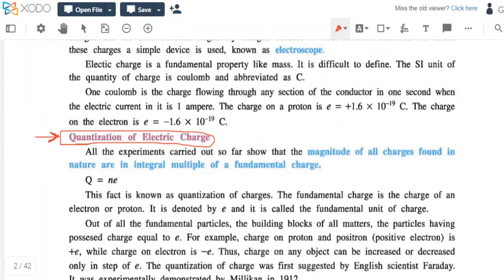Now, getting to our topic, the quantization of electric charge.